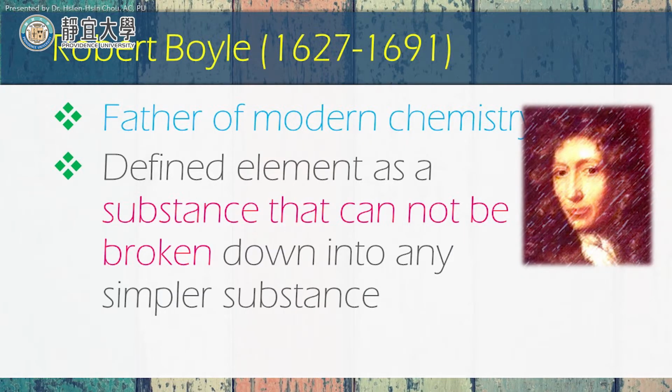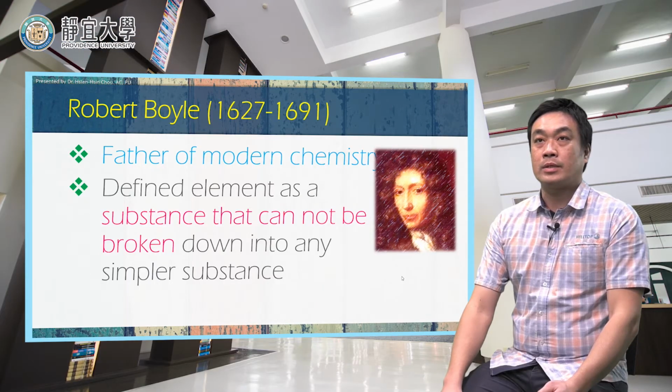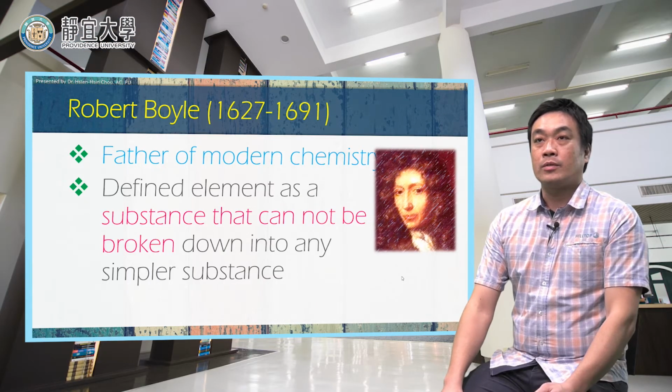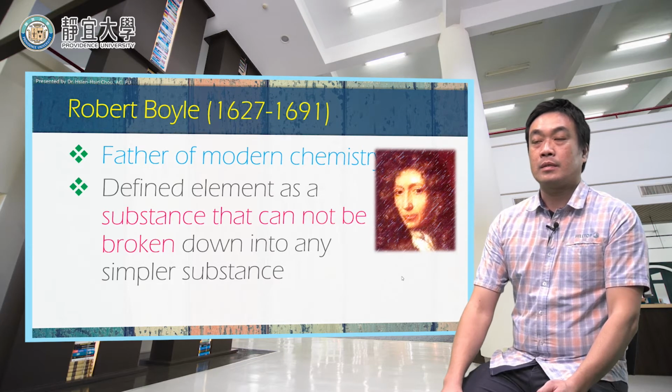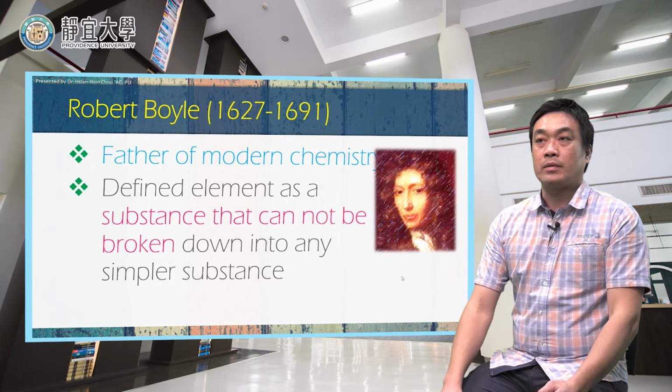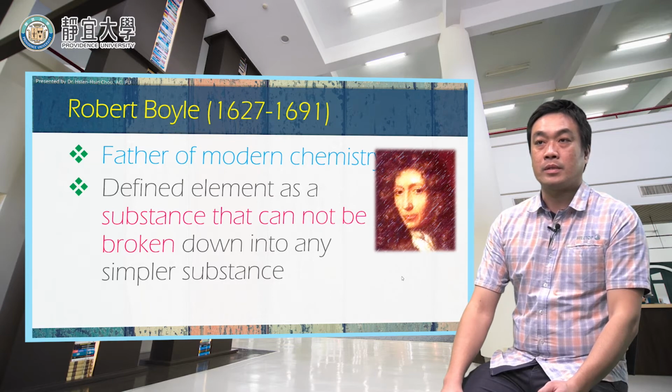In the 17th century, Robert Boyle, the father of modern chemistry, found many things about gases and invented Boyle's law of gases. And he defined elements as substances that cannot be broken down into any simpler substance.